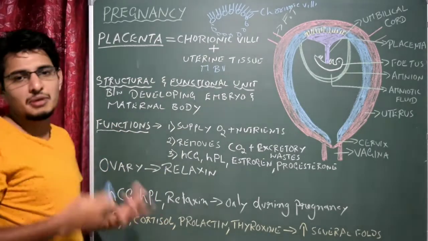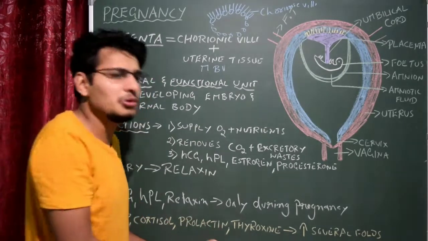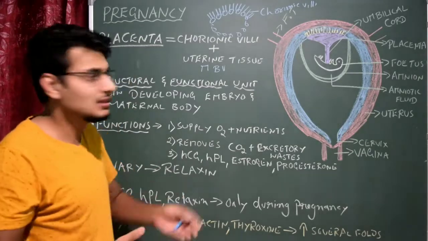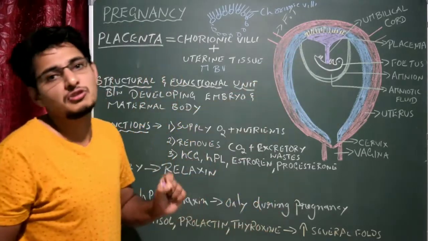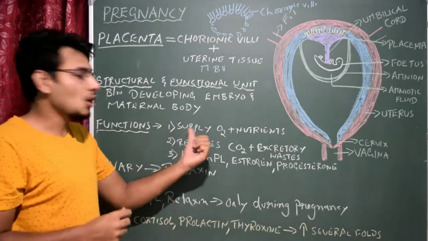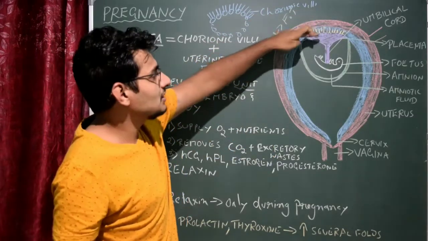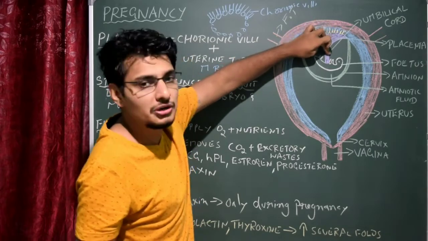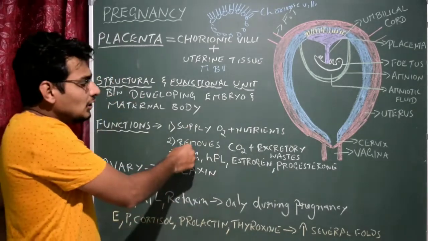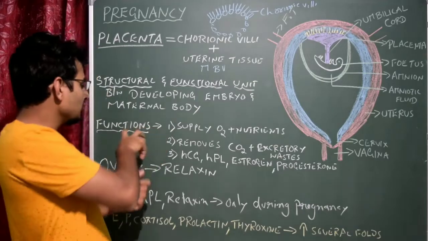Very simple, obviously the developing embryo requires nutrients, correct? And it also produces excretory waste, which has to be removed. If the excretory waste increases within the amniotic fluid, it is dangerous for the baby, so it has to be removed. Through the umbilical cord, the main function of the placenta is to supply oxygen and nutrients to the developing fetus or embryo. Then it also removes carbon dioxide and excretory waste. Please remember these two functions, that is the major function of the placenta.